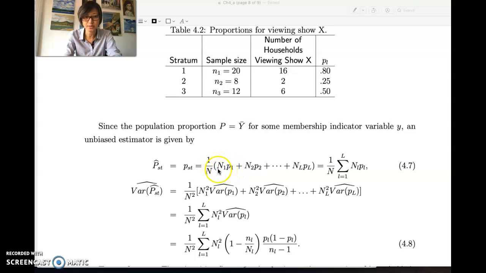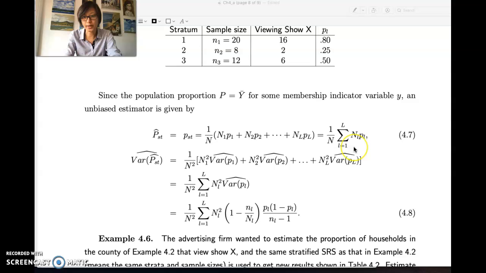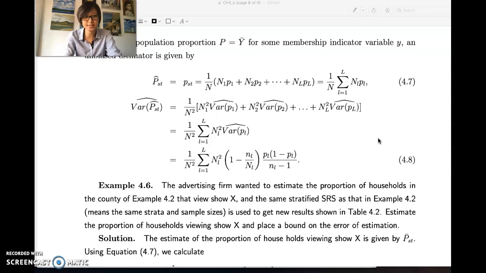So we need to make sure we are weighted by the population size, capital N1 out of N, capital N2 out of N, etc. If we are weighted by the sample size, this is a different story. So make sure that we are adding them up weighted by the population size.